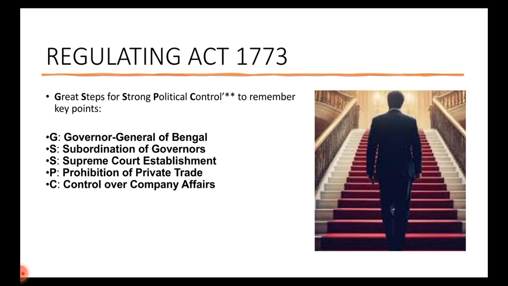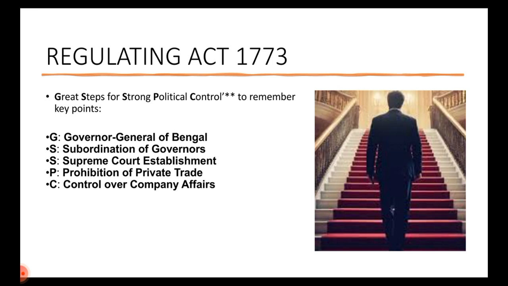G will be Governor General of Bengal. So here Governor General of Bengal is declared, right? Governor of Bengal become Governor General of Bengal. Who was the first Governor General of Bengal? Warren Hastings. Then other Governor General will become subordinate governors, right?